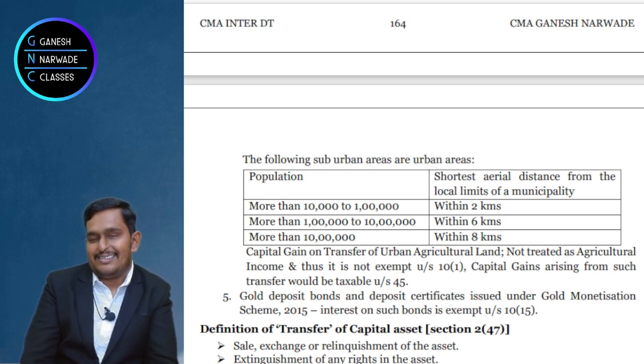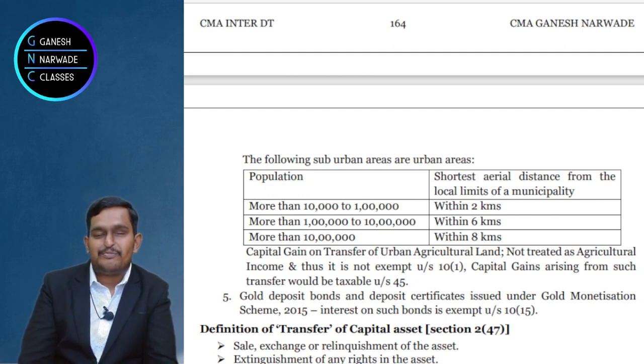Gold biscuits. Now asking a question, gold biscuits. Is it jewelry? Answer is no. You don't wear gold biscuits on your neck, right? Sir, make a chain of the gold biscuit. You can make a chain, yaar, but you don't go around with a gold biscuit hanging on your neck, right? So gold biscuit is not jewelry. So is gold biscuit a capital asset? Sir, no, gold biscuit is not a capital asset.